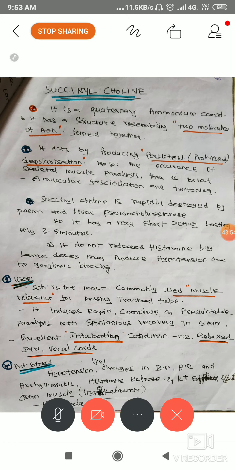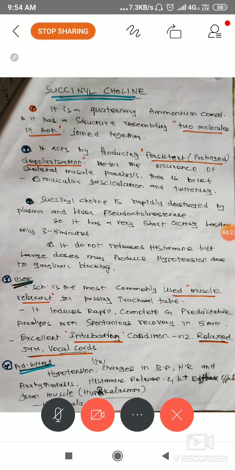Here we don't want muscle contraction. We want to relax the muscle, so we want to stop that depolarization mechanism. Hence it produces prolonged depolarization. Clear? That's how we get muscle relaxation. So this is the exact action. The remaining is as written theoretically, and if you read it, you can understand that. Okay.